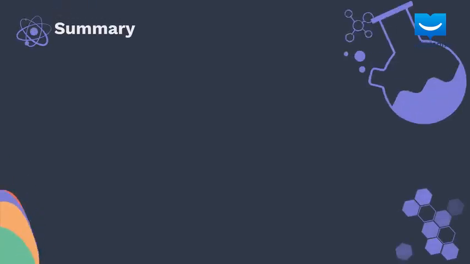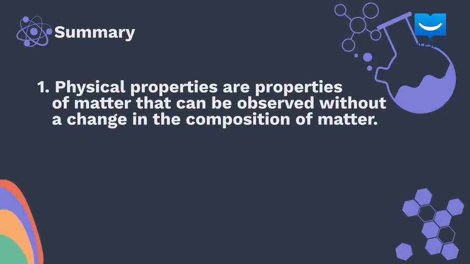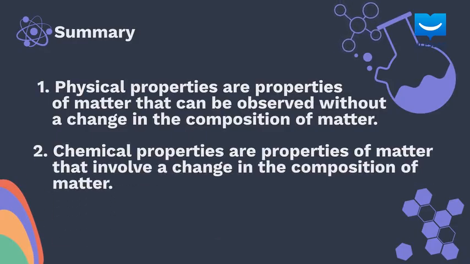Now here is a recap of what we've discussed. Physical properties are properties of matter that can be observed without a change in the composition of matter. Chemical properties are properties of matter that involve a change in the composition of matter.